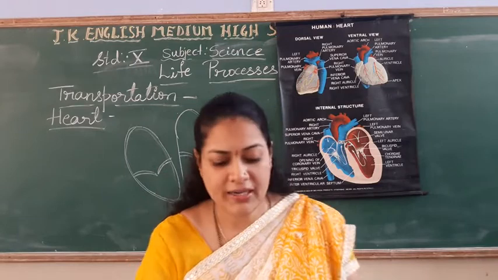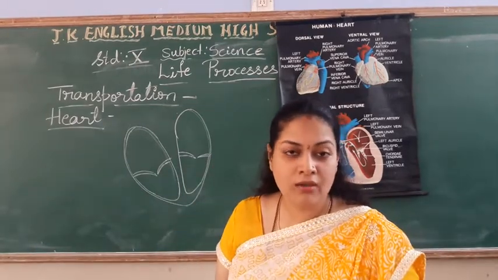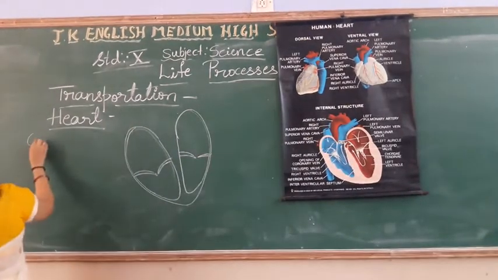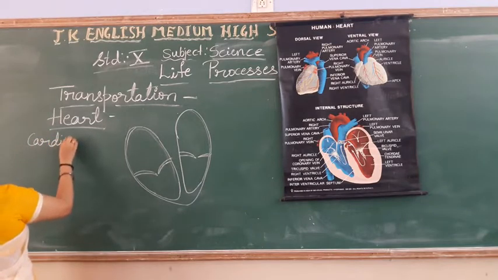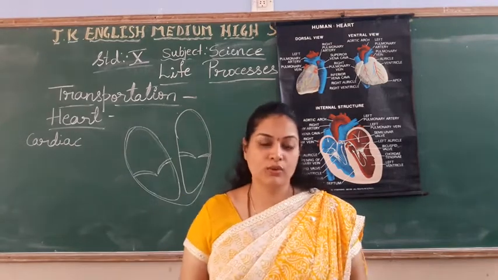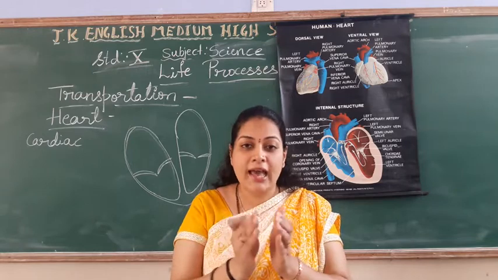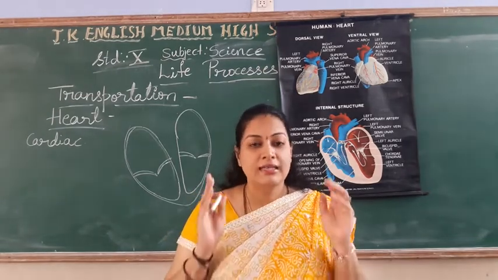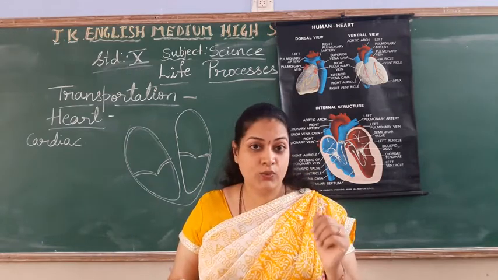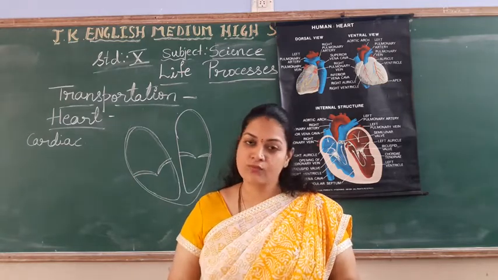Okay. Heart is made up of what type of muscles, students? Last year you have discussed tissues and all. It is made up of cardiac tissue because, as you know, there is a continuous rhythmic contraction and relaxation of the heart chambers. That has to be with the involuntary tissue, involuntary muscles like cardiac muscles, right?